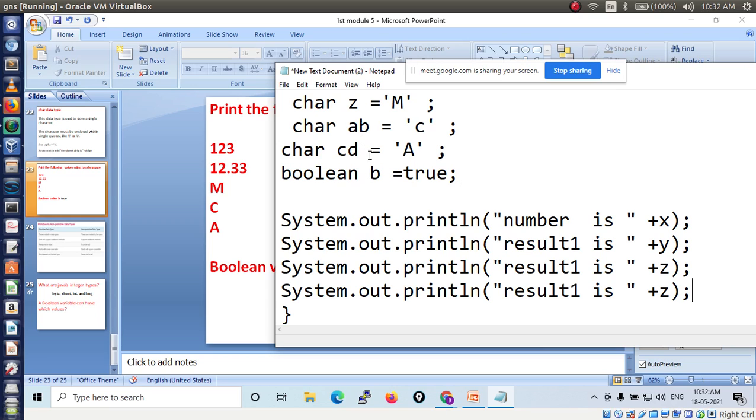Here I am writing CD. I want to print the result CD, that is the character. So M is stored here in Z. Then here I have to write AB.